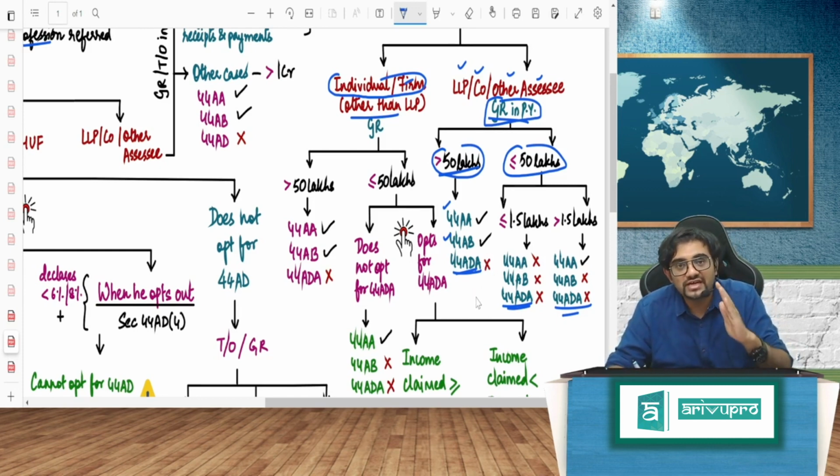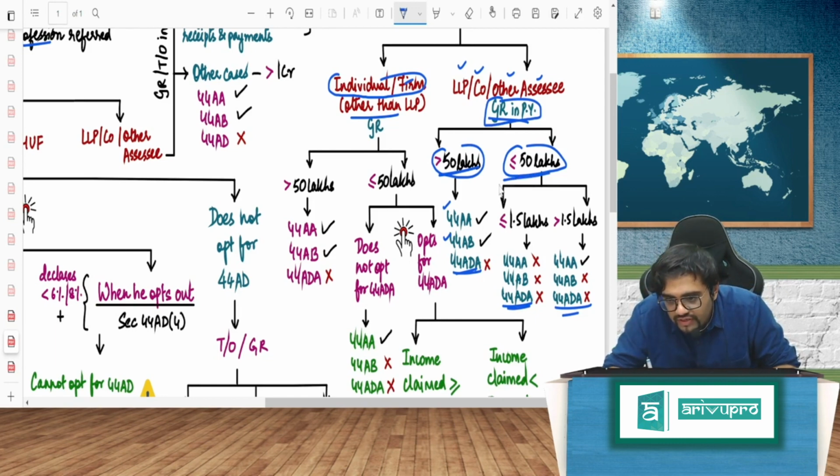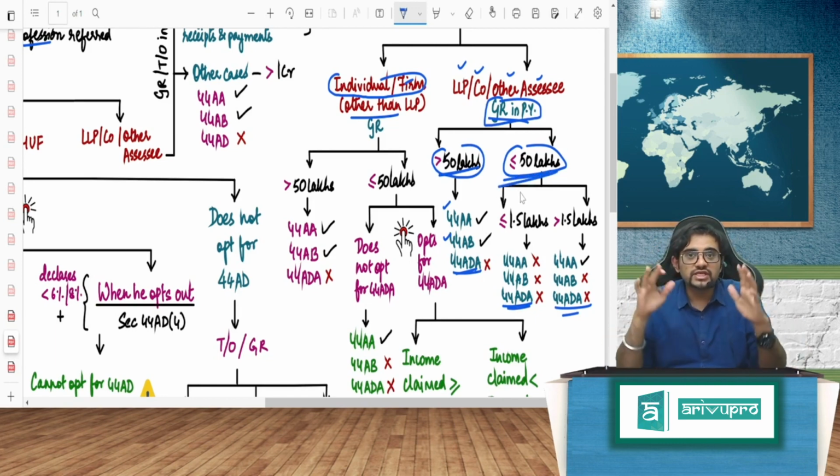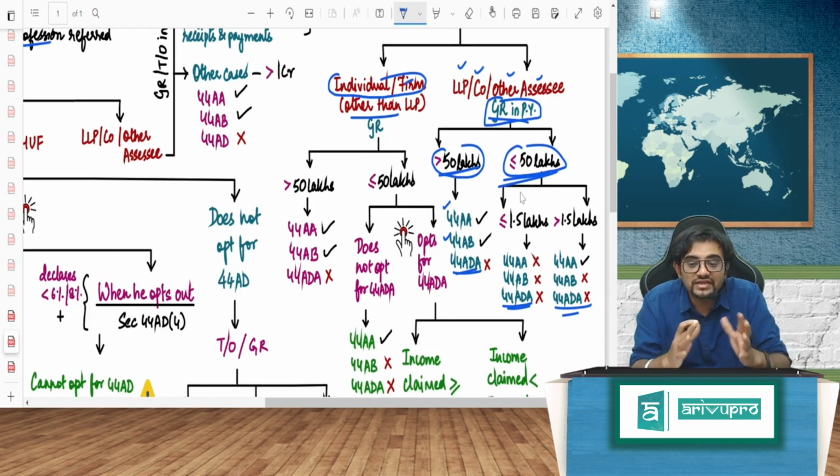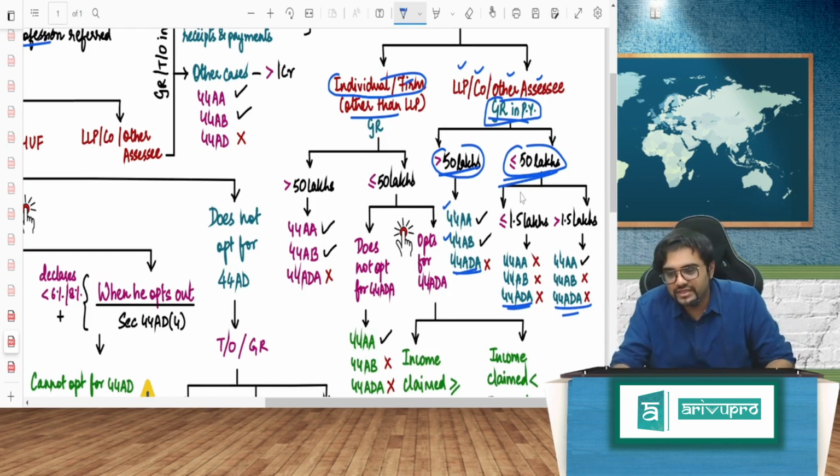What if it is less than or equal to 50 lakh? Then in the question I need to see whether they have given anything. What is that if they have given anything? If they have said that the income that they have generated